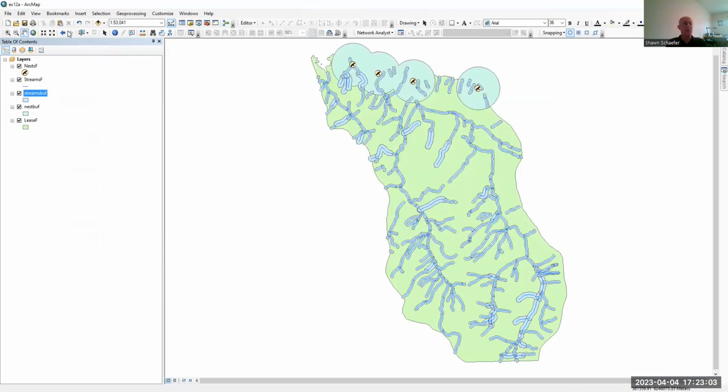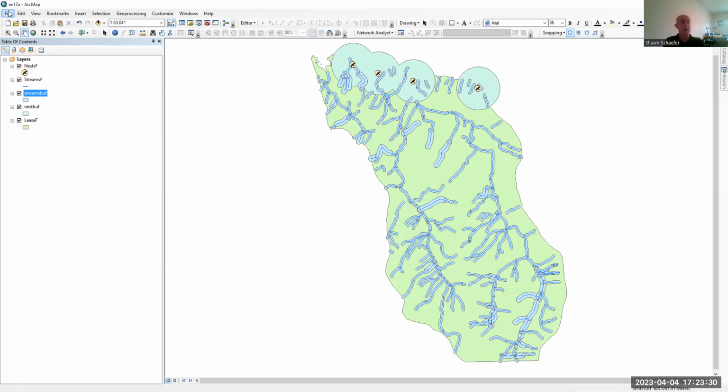All right, so moving along. So now we have our buffers, and what we have to do is analyze the overlying data here. We have the data of the nests, the data of the stream buffers, and the data of all the leases. So this is going to get a little complicated, and I'm trying to do my best here to explain the numbers to you.